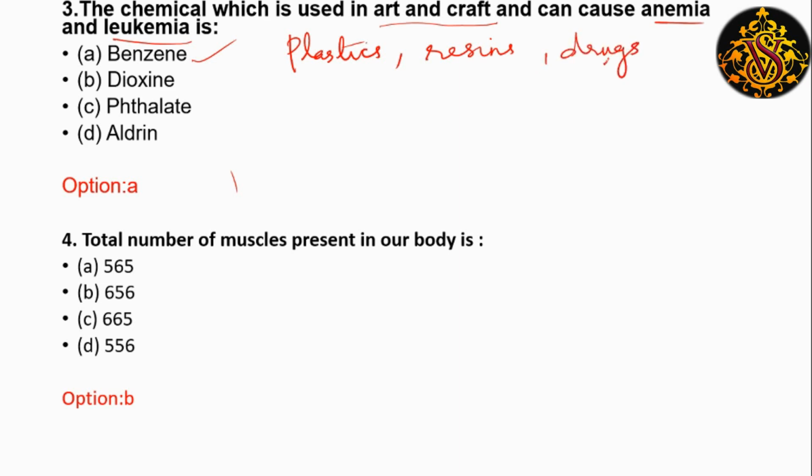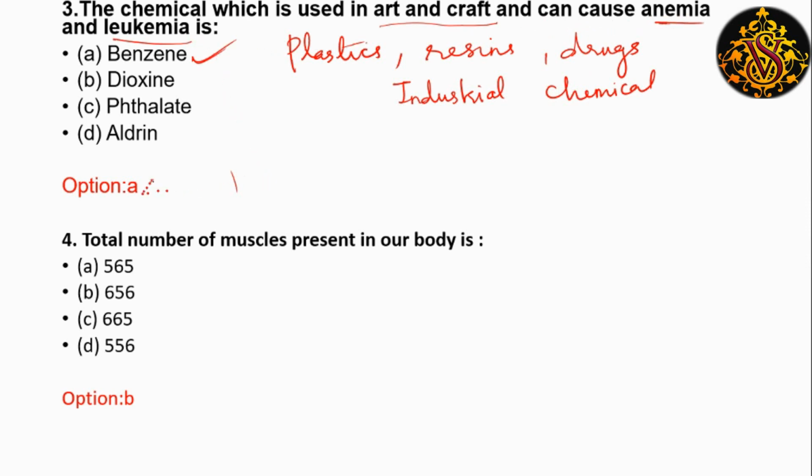These are widely used in industrial chemicals. Benzene is a chemical that is used in all industrial areas for making plastics, resins, drugs, etc. So this can cause anemia and leukemia.